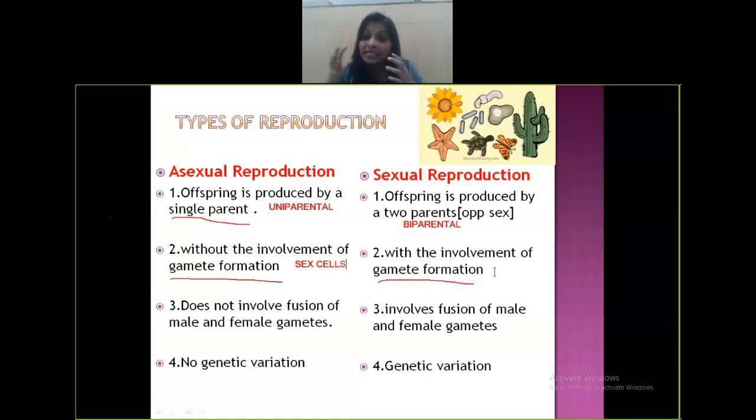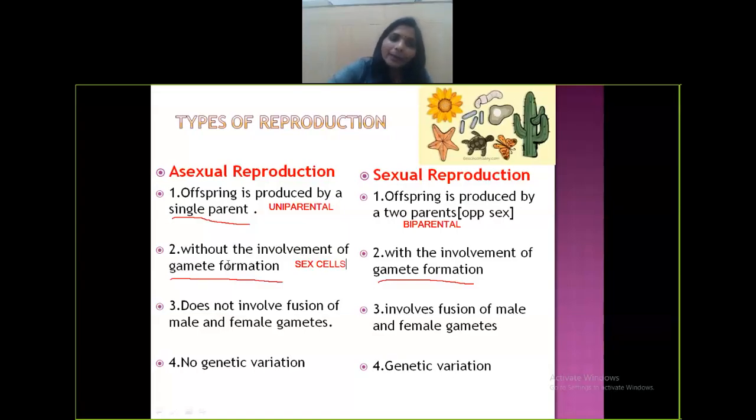Gametes are formed. You can differentiate between the male gamete and the female gamete. For example, in case of human beings, you can differentiate between the egg and the sperm. Egg and sperm is a gamete, male gamete and female gamete. So here you cannot differentiate. First of all, there is no formation of gamete itself. There is no involvement of gamete, whereas here there is the involvement of gamete formation.